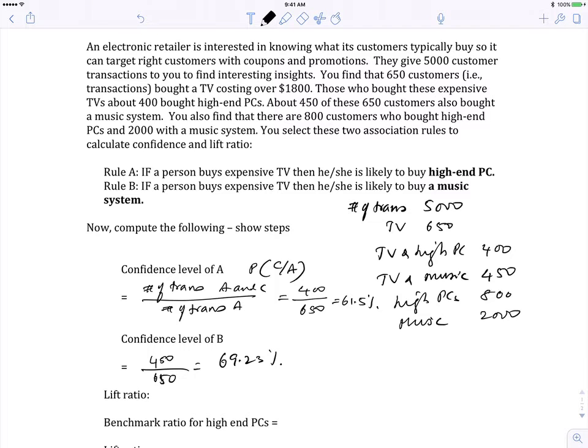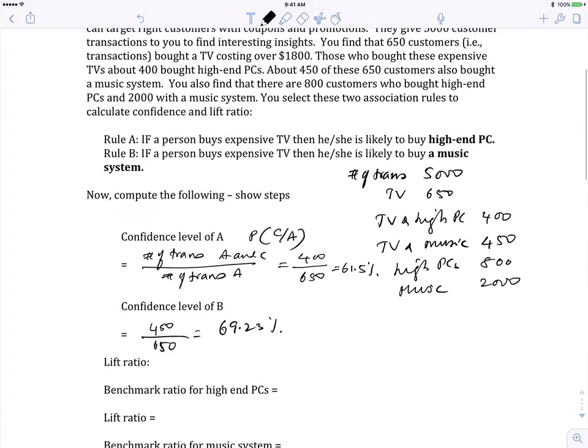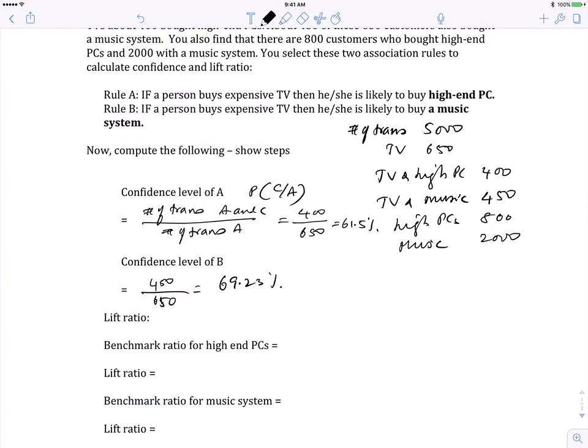Now we need to show how useful these rules are. Does it have any meaning? In order to do that, you first need to calculate the benchmark ratio. So we are interested in high-end PCs. What is the likelihood people will buy high-end PCs? We know that there are 800 people who bought high-end PC out of 5,000.